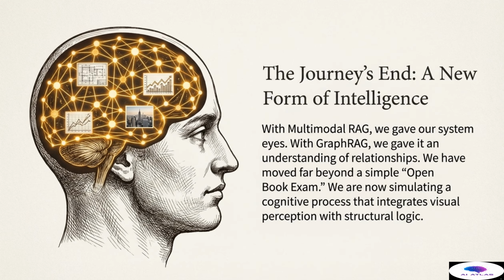This overcomes visual blindness. With GraphRAG, we instilled an understanding of explicit, directional relationships and complex structure, moving past mere semantic similarity to structural logic and traceable causality. We have fundamentally moved far beyond the previous generation of RAG, which was often simply described as a basic open book exam, where the AI just searches a flat index for keywords.